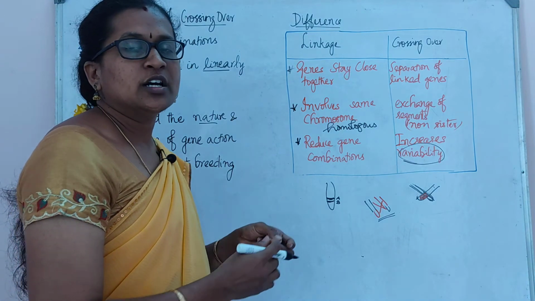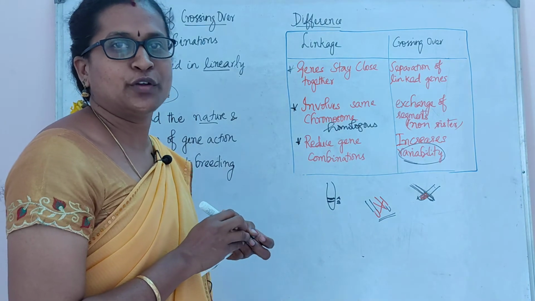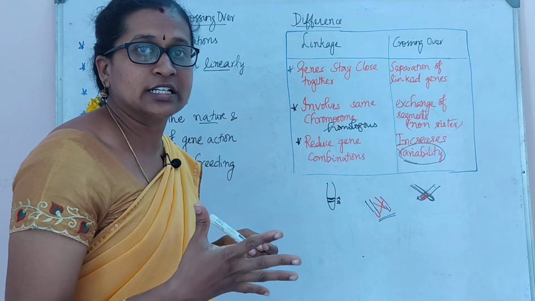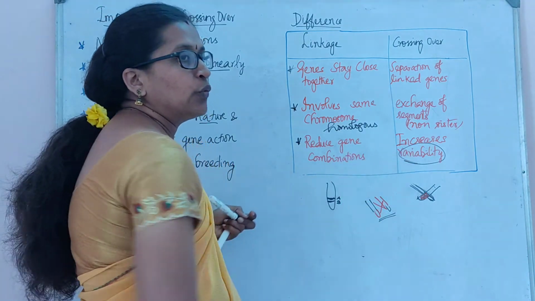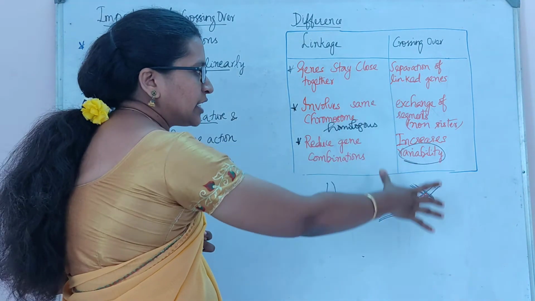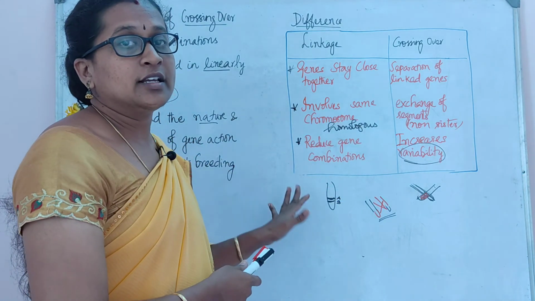Variability means each person does not have the same characters; everyone has different characters. That variability is due to crossing over and recombination. This is another important 3-mark question in this lesson.